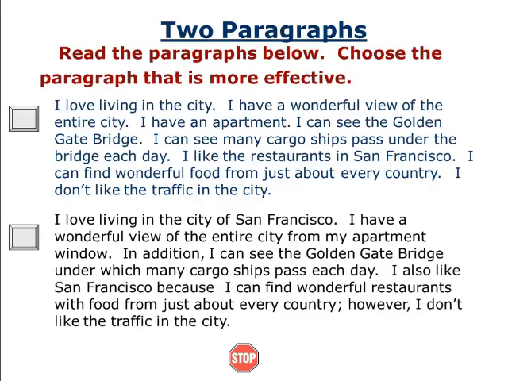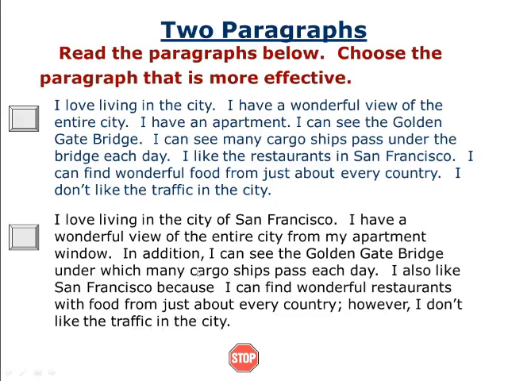This same thing is given next, but the type of writing is different. You see the second paragraph. I love living in the city of San Francisco. I have a wonderful view of that entire city from my apartment window. In addition, I can see the Golden Gate Bridge under which many cargo ships pass each day. I also like San Francisco because I can find wonderful restaurants with food from just about every country. However, I don't like the traffic in the city.